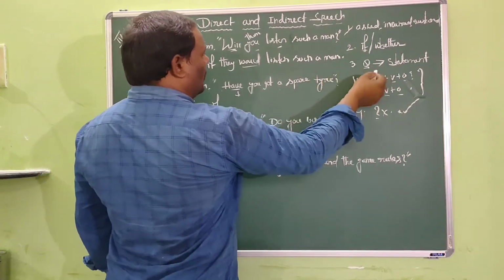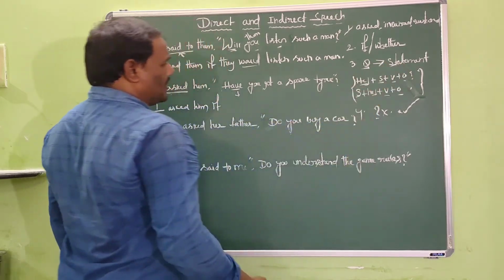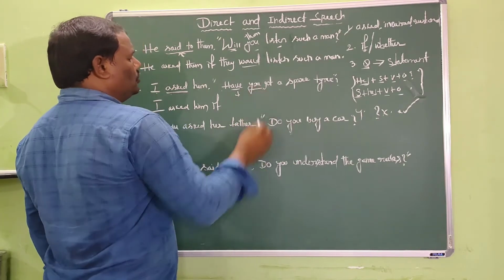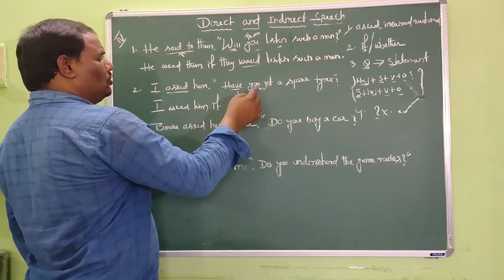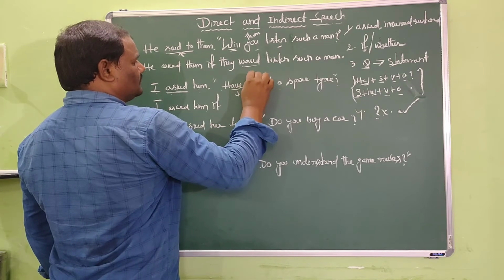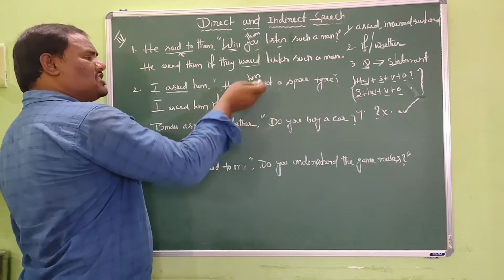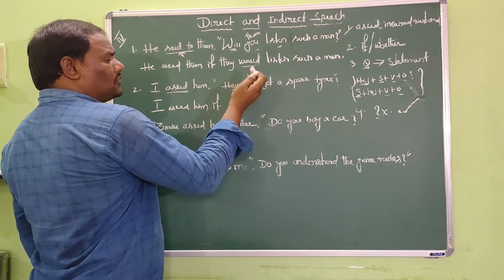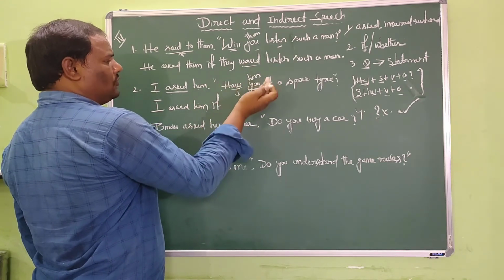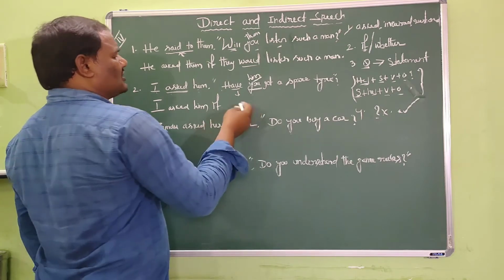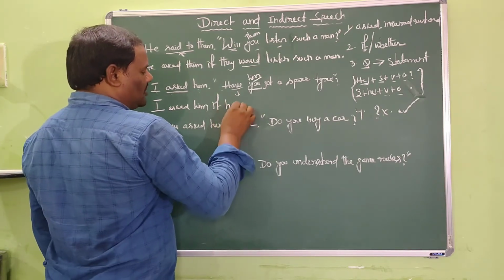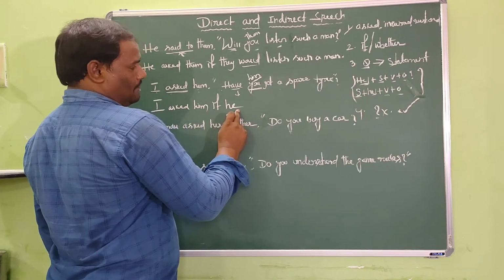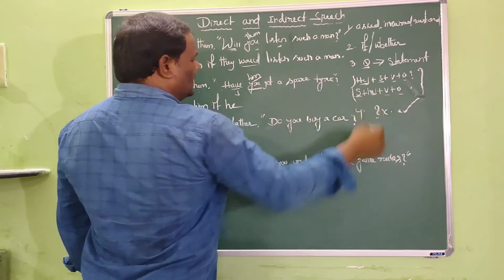So after if, I have to convert the question into a statement. So the statement starts with the subject, and what is the subject here? You is the subject. Here the subject you refers him. So him is the objective case. But now we have to write the subjective case. If him is the objective case, its subjective case will be he. Okay? I asked him if he.